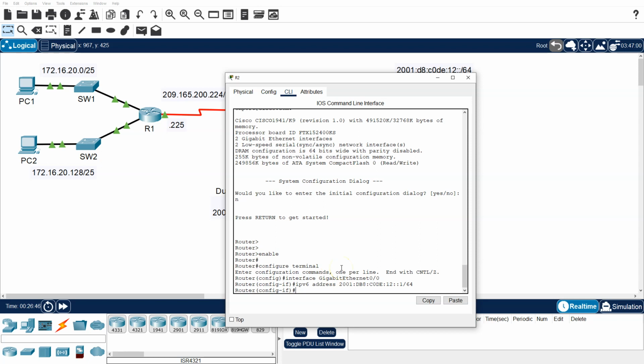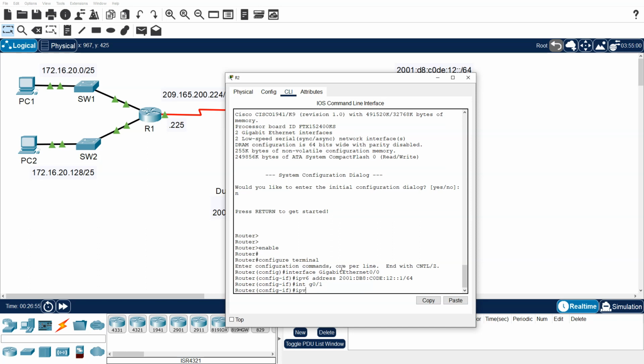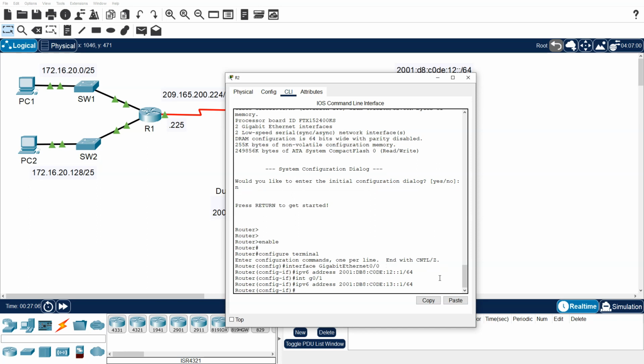I'll change the interface to int, shortened for interface, G0/0, excuse me, that's 1. IPv6 address. And I'm just going to paste the same one we had before, because we just change one portion of the address, with a /64.